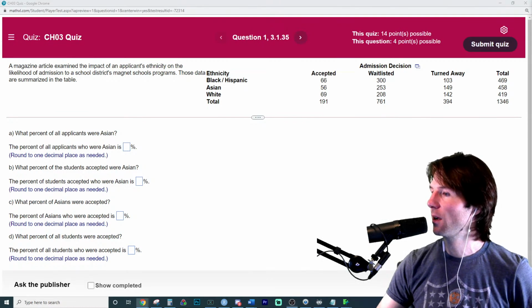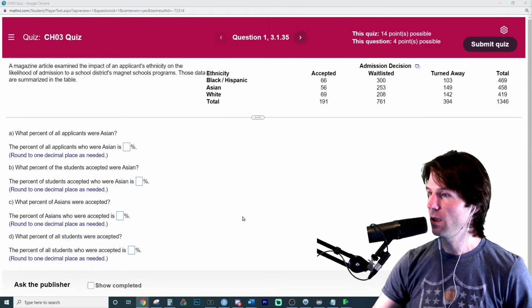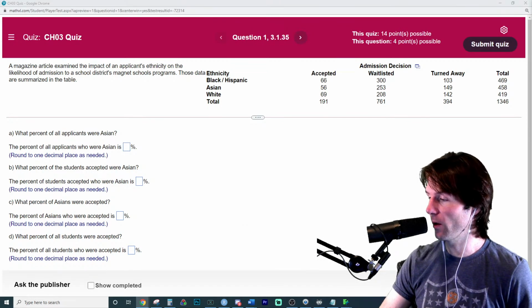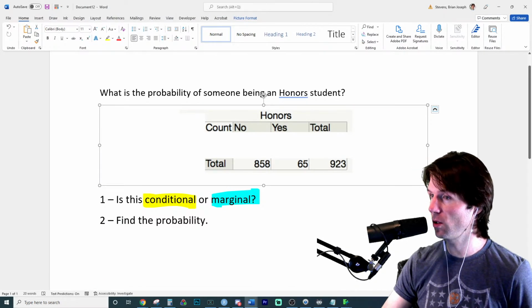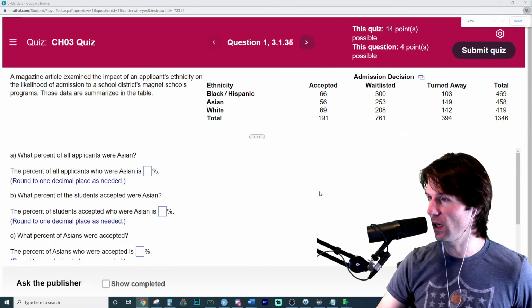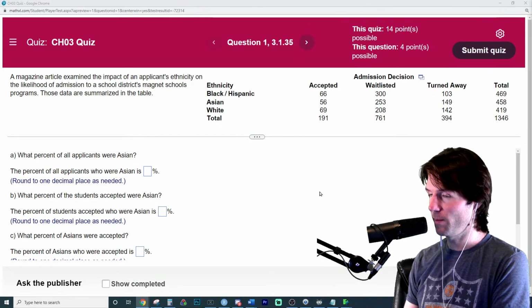Cool. Let's do this. So with the applicant being accepted right here, we need to start thinking about, is this conditional or marginal? We were doing some really great questions earlier where every time we did a question, we asked, is this conditional or is this marginal? So we're going to ask the same questions here as we go through this data. Remember, our first question will be, and you can just say C or M in the chat, is this conditional or is it marginal?